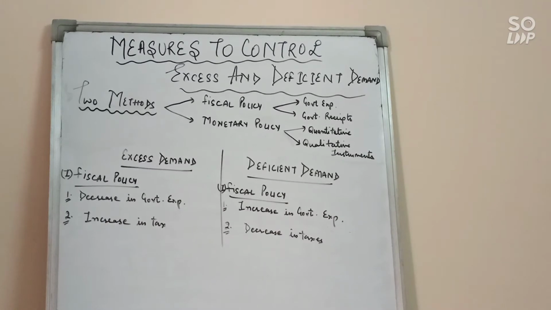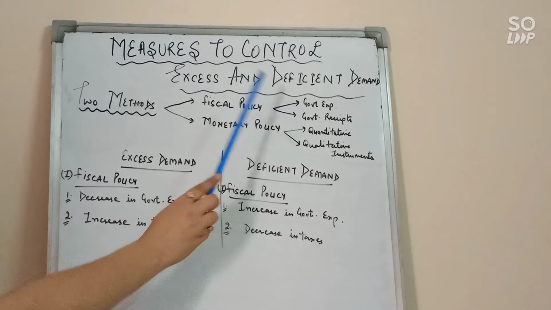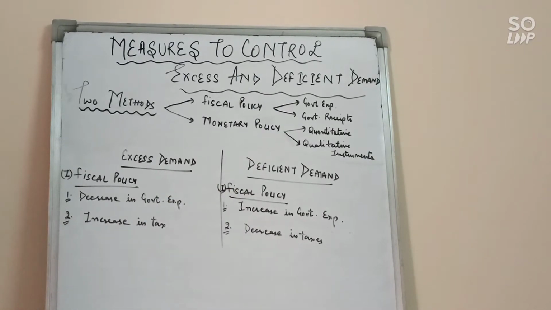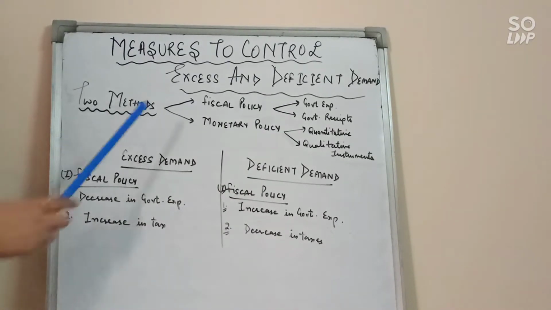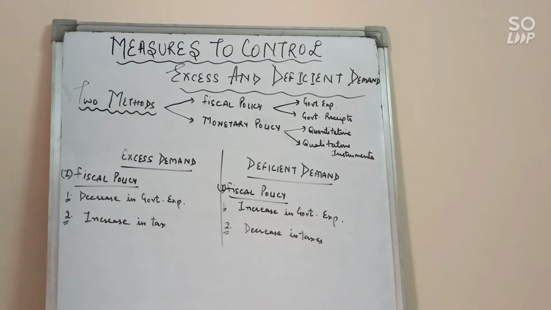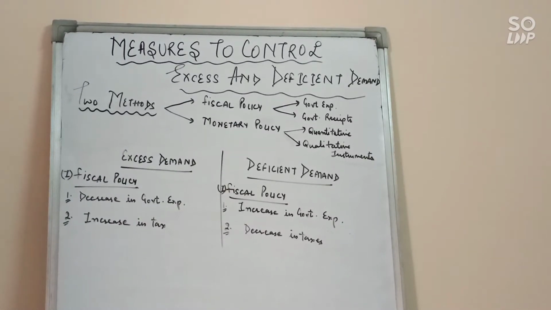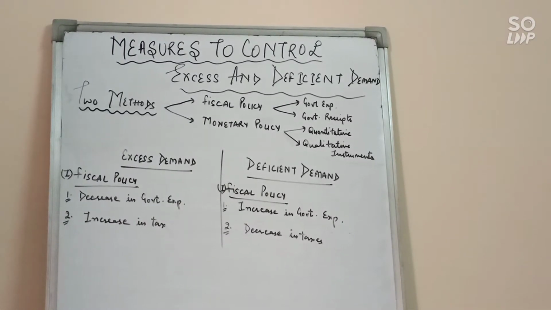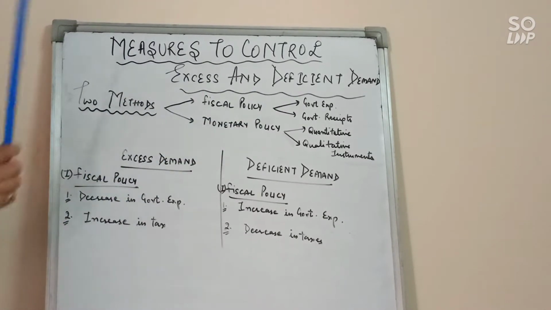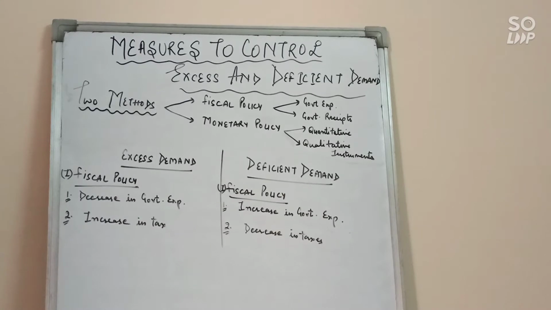In this, we have two important tools, that is government expenditure and government receipts. Government expenditure means the public expenditure which is done by the government on administrative, construction, infrastructure, etc. So by increasing or decreasing government expenditure, we can control aggregate demand in the economy.